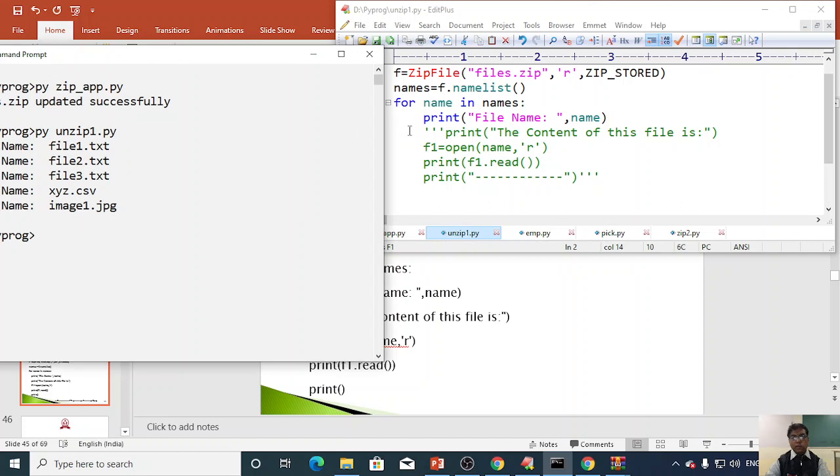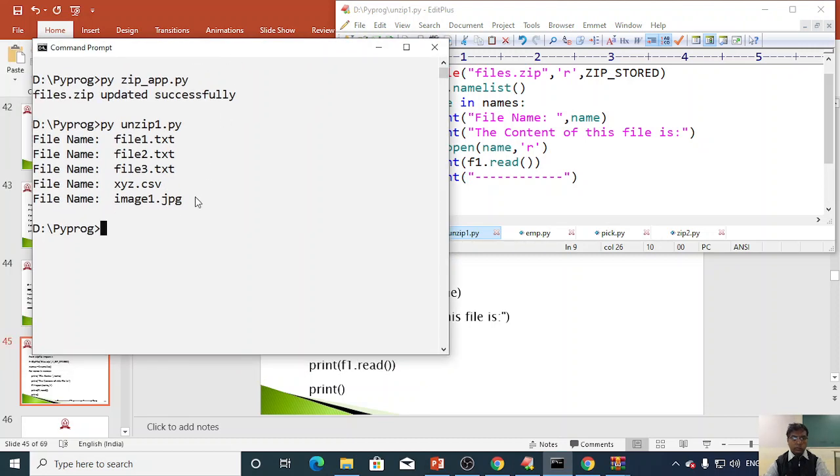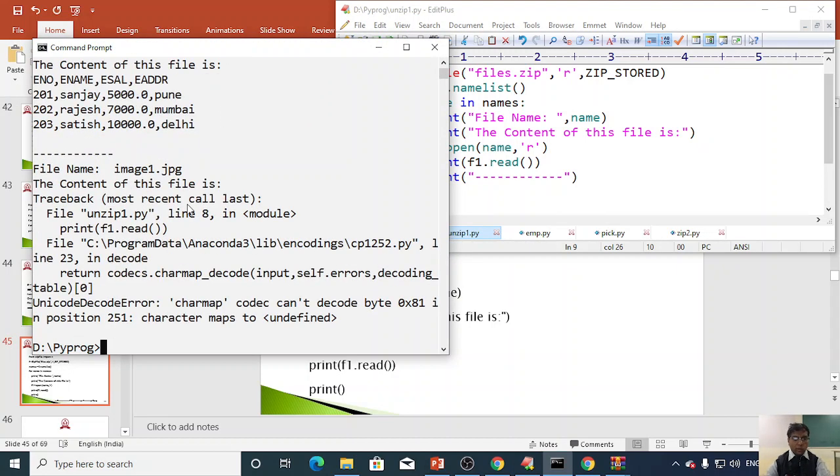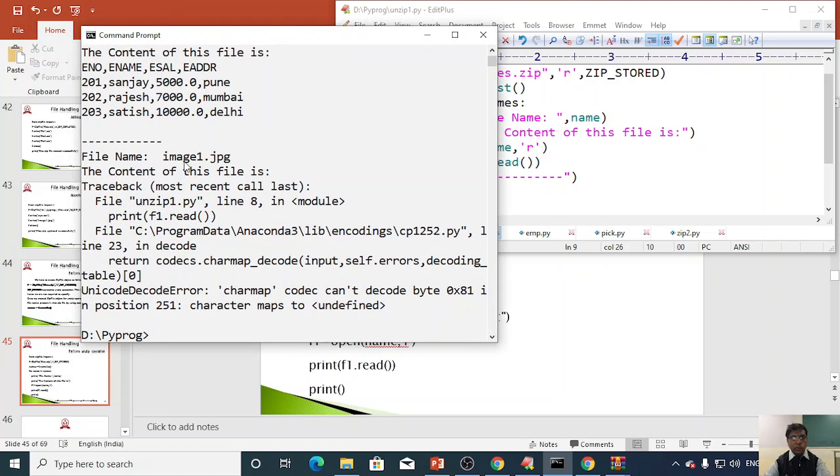Now if I try to print the contents of all these available files, run this. Now I'm getting some error. Why is there an error? Because I have a CSV file as well as the image1.jpg file, and the image file cannot be printed in the form of text.